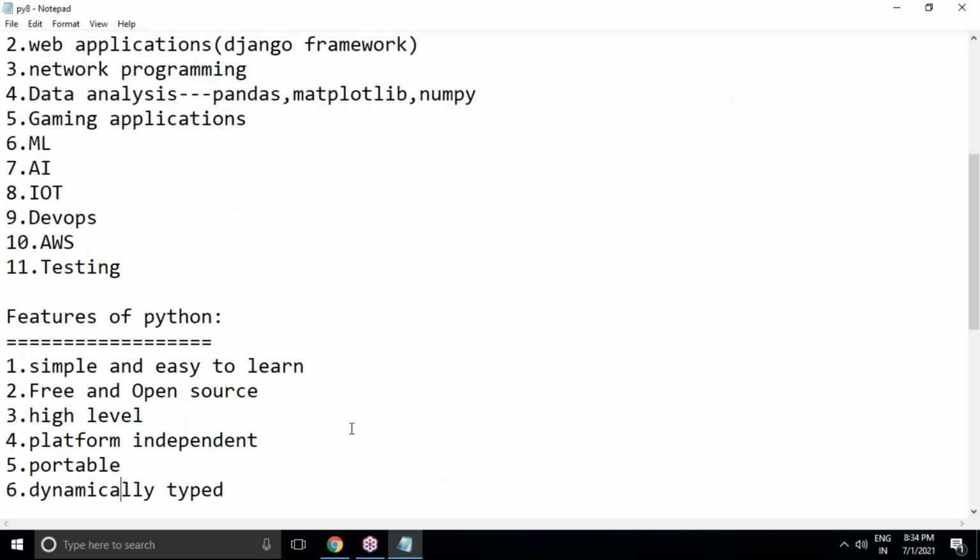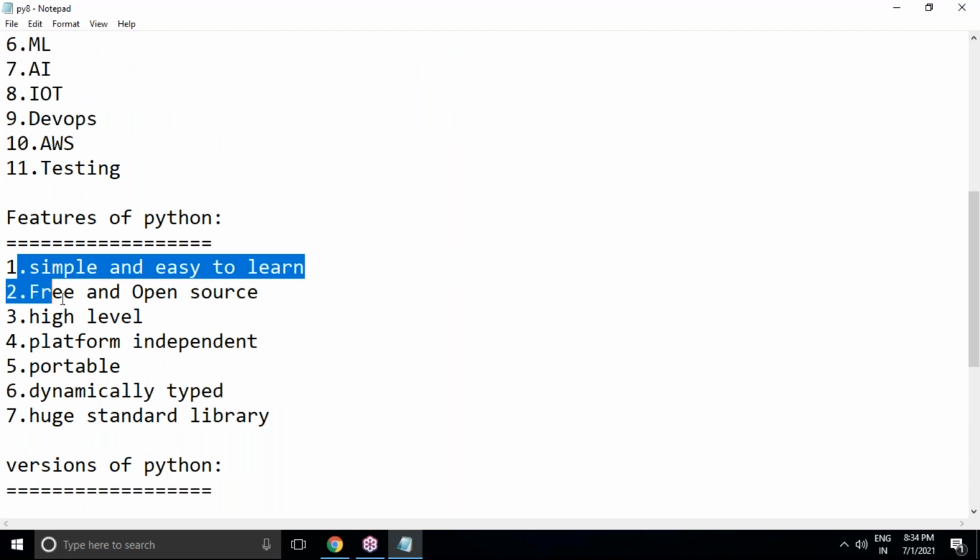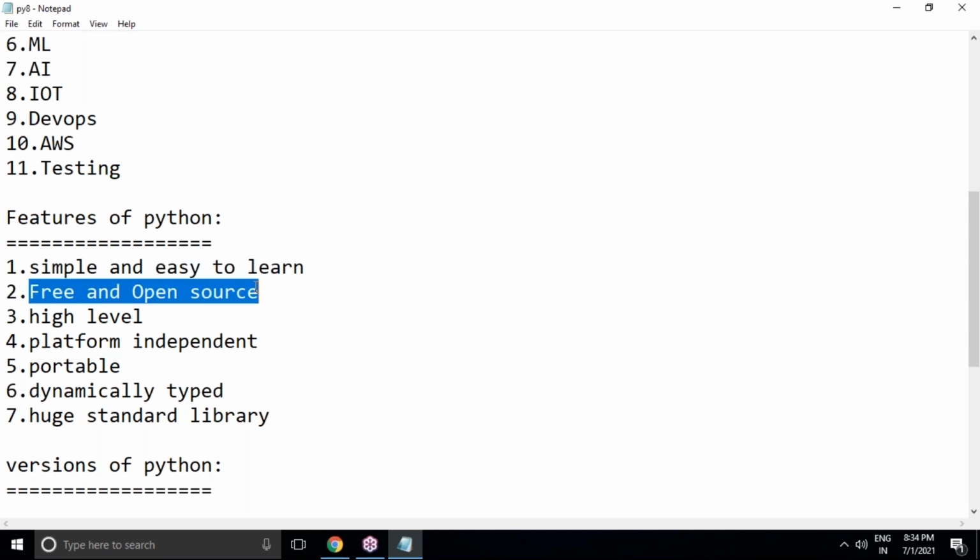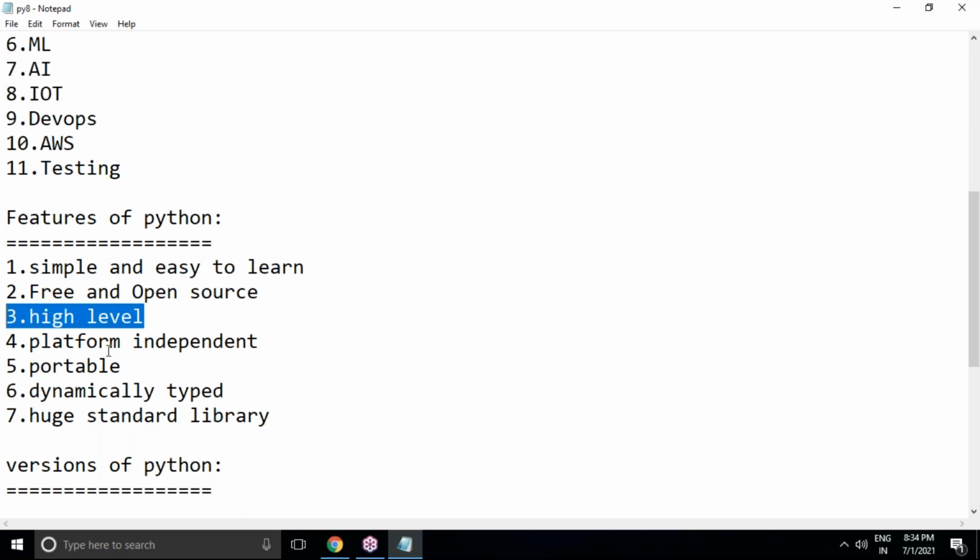And what are the important features of Python? We discussed all these things in the last session. I'm just repeating once. So the features of Python: it is simple and easy to learn. Python syntax is very simple when compared to other programming languages, and it is easy to learn and implement also. It's completely free and open source. Python source code is completely open to anyone, and you can customize that source code according to your requirement. And it's completely a high level programming language.